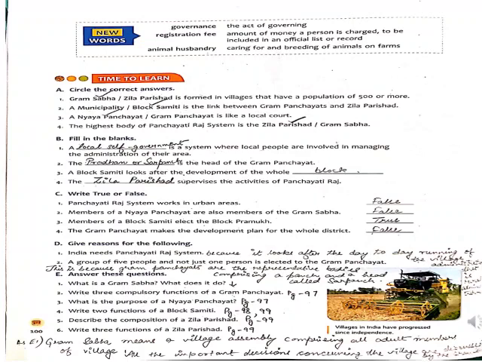You have to write like providing primary education, then providing clean drinking water and maintaining wells, tanks and pumps, that you need to write. Then maintaining cleanliness in the village, that you need to write. So these are three. First I said primary education, then providing clean drinking water and maintaining wells, tanks and pumps, then maintaining cleanliness in the village. So cleanliness is also there.